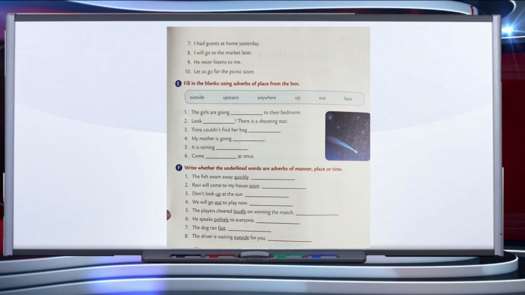To understand adverbs perfectly, you have to remember some of the points that are adverbs can be formed by adding ly or ily at the end of adjectives. Adverbs of manner tell us how the action took place. Adverbs of place tell us where the action took place. Adverbs of time tell us when the action took place.